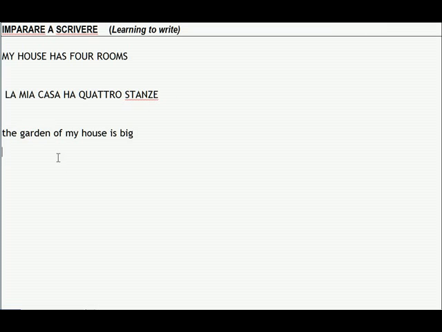Okay, so we start with garden. The word for garden is giardino. Again, what is the article that precedes giardino? Giardino is masculine, singular, and it starts with a consonant, the consonant G. So the definite article will be il giardino.